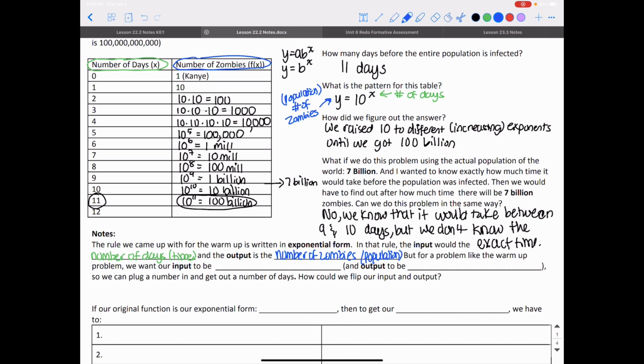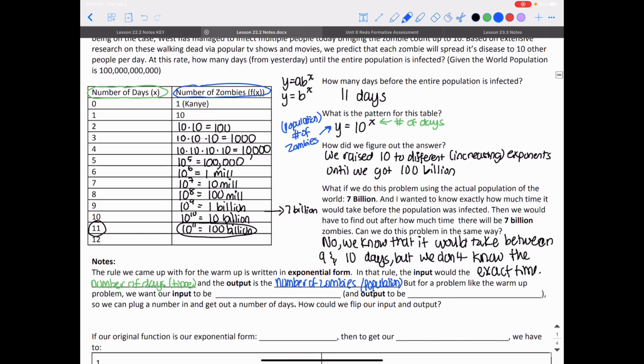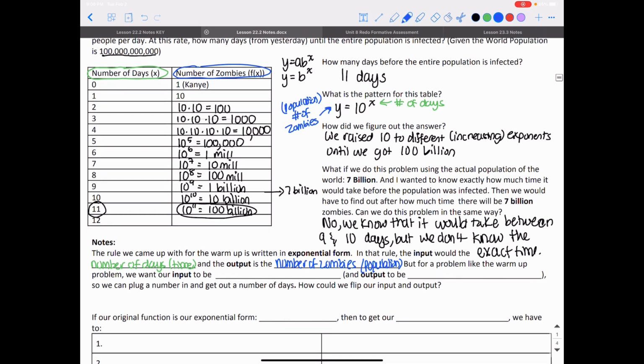But for a problem like the warm-up problem, we want our input to actually be 100 billion, and 100 billion represented the number of zombies, or the population. So we actually wanted our input to be the number of zombies, or the population, and we wanted our output to be the number of days, or time. So we want to flip our inputs and our outputs.